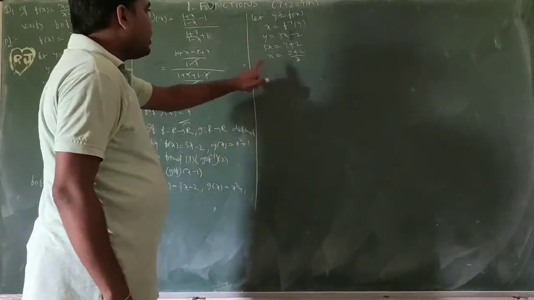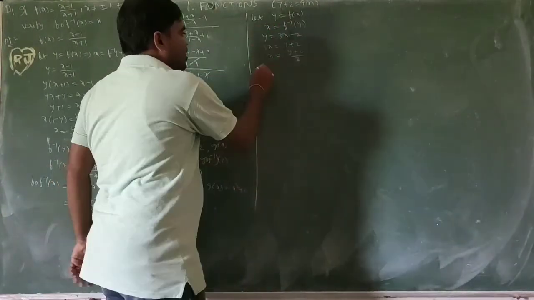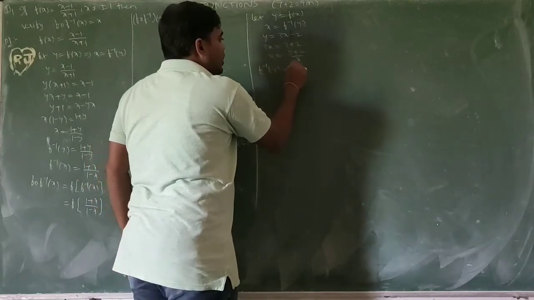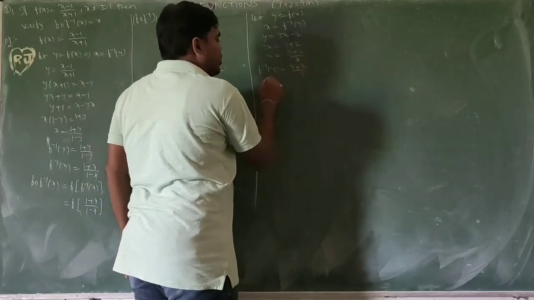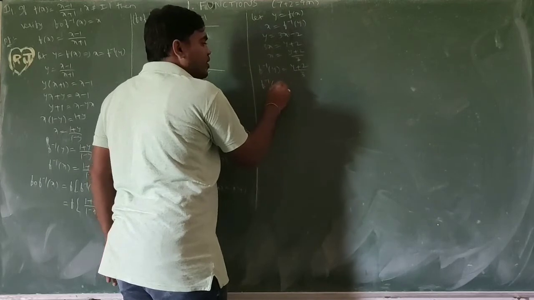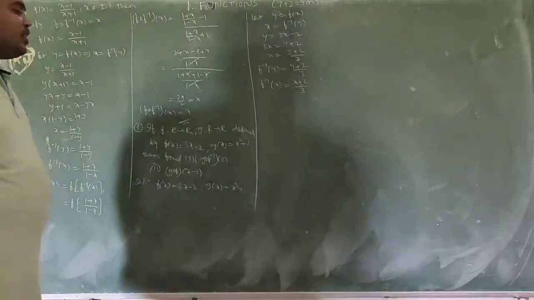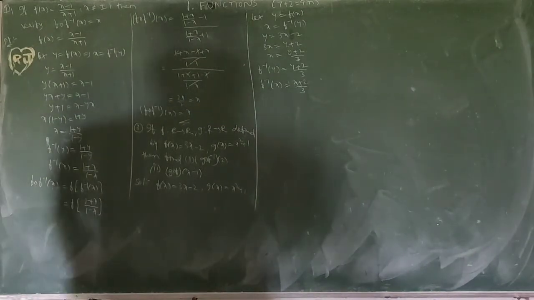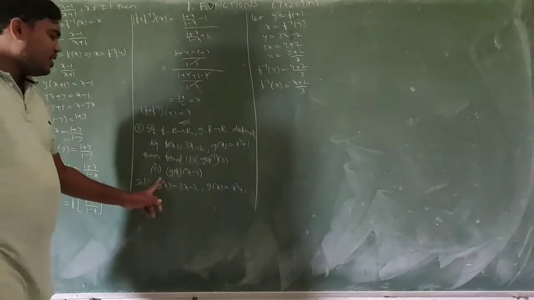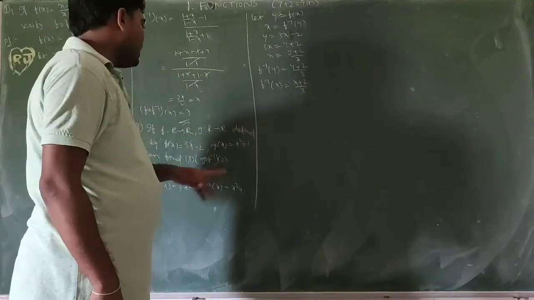Next, what is x? X equal to f inverse of y, equal to y plus 2 by 3. So f inverse of, instead of y, I want to write x. F inverse of x equal to x plus 2 by 3. Now we got f of x, g of x, f inverse of x.